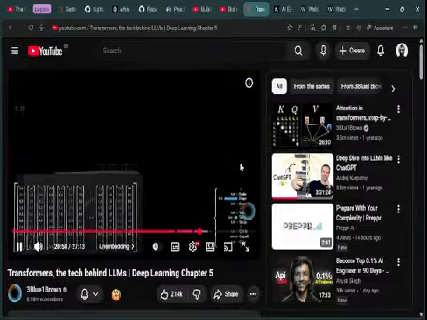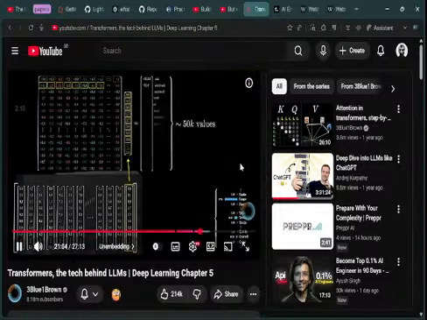This involves two different steps. The first one is to use another matrix that maps the very last vector in that context to a list of 50,000 values, one for each token in the vocabulary.